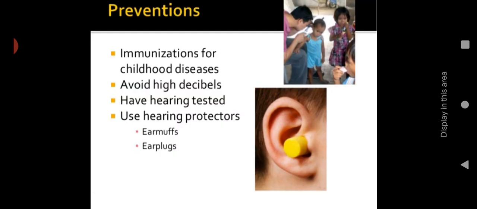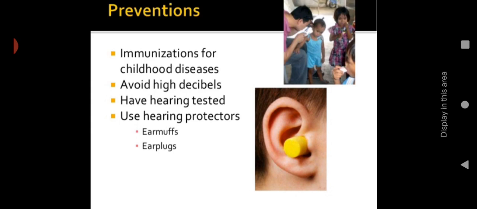Then how we can prevent this kind of hearing loss, like immunization for childhood diseases. In the beginning, we saw that there are a lot of causes, and viral and bacterial infections can lead to deafness. So proper treatment with the help of immunization will help to prevent childhood deafness. Then avoid high decibels, avoid listening to high decibel sounds. Then get your hearing tested yearly or every 6 months. That will help to prevent hearing loss.